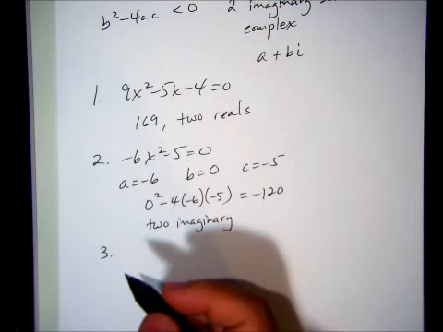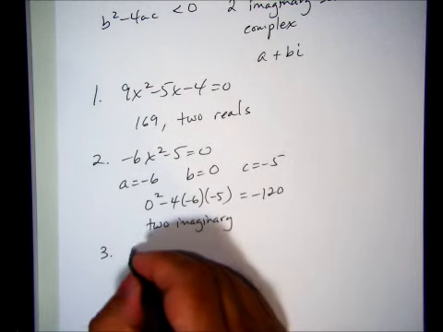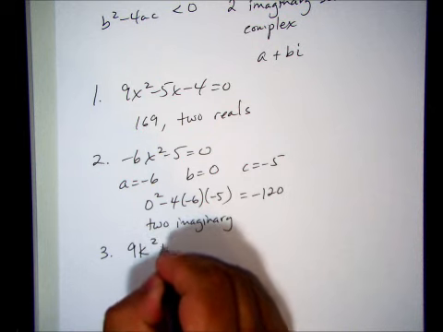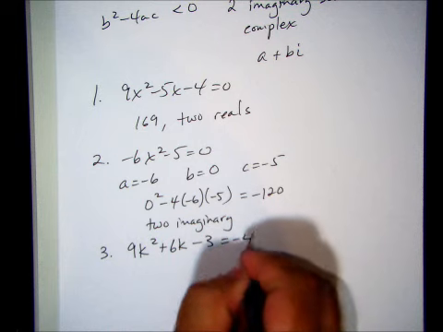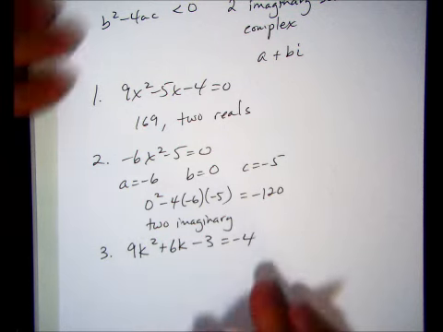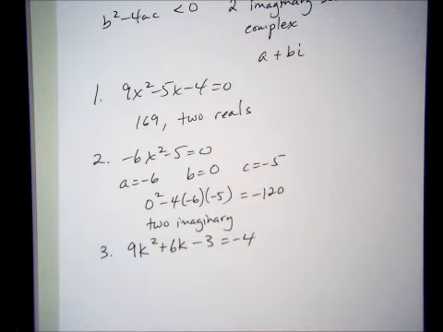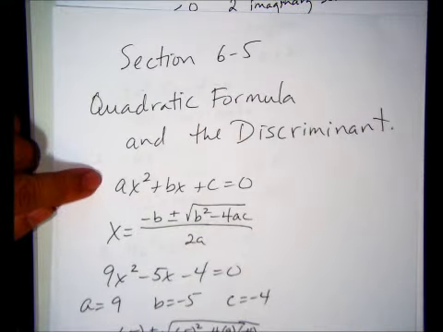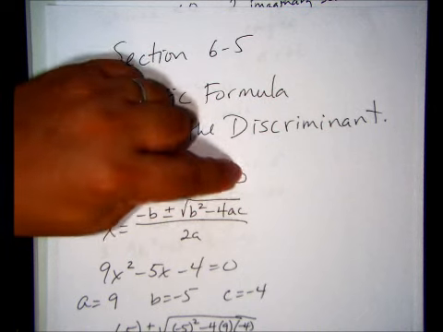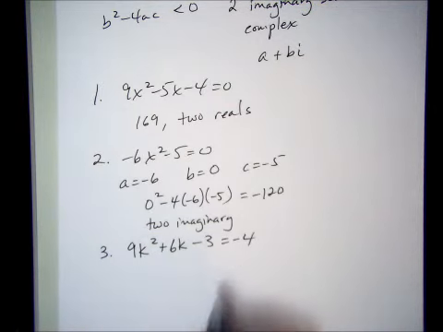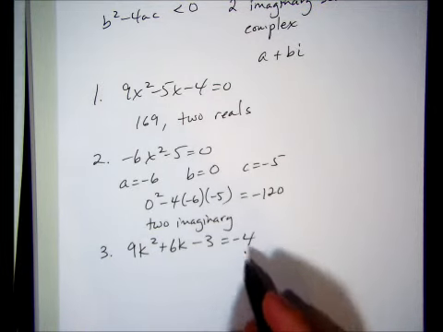And number 3. This is not quite in standard form, so you want to make sure you put it in standard form. Remember, standard form is ax squared plus bx plus c equals 0, so everything's on one side and the right-hand side is 0. This is not a 0, so we're going to move it.